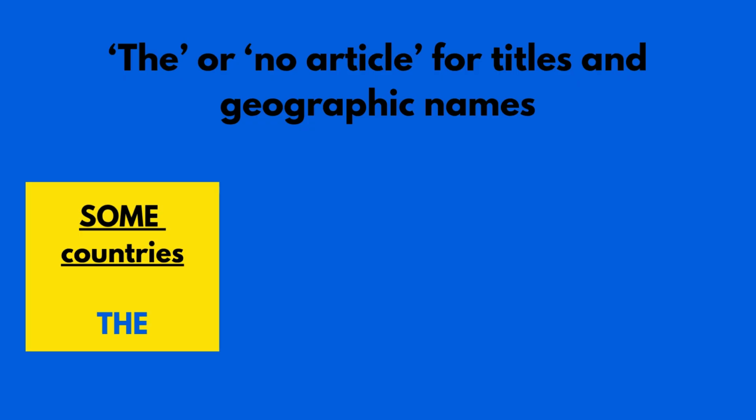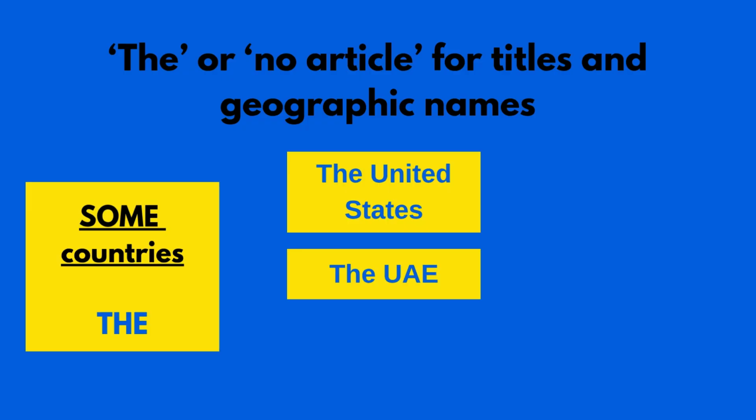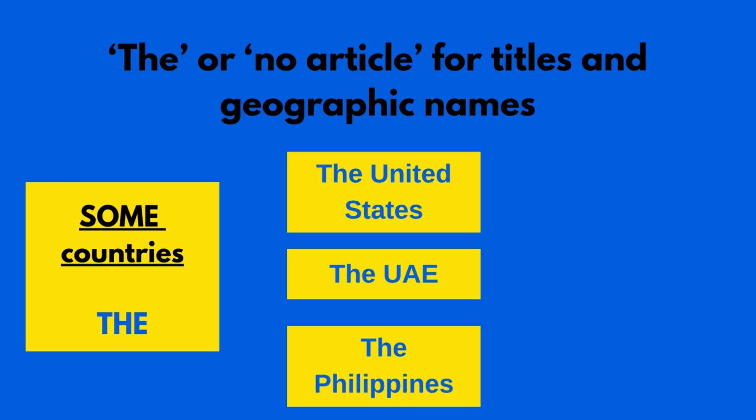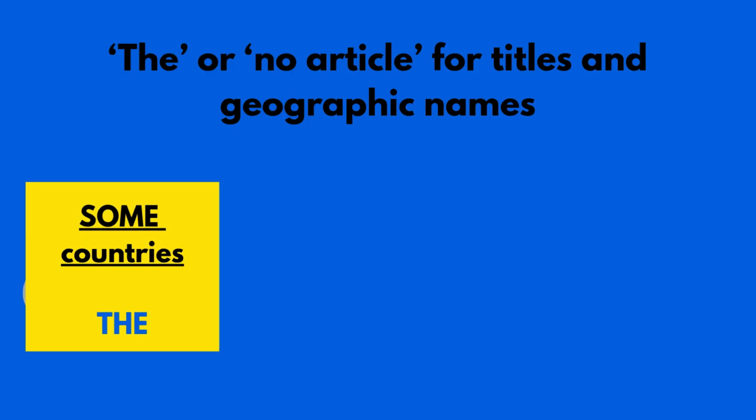However, there are a handful of countries where we do use the in front of them. We have the United States or the US, and then there's the UAE, the United Arab Emirates, the Philippines, the Netherlands. There might be a few more countries where we put the in front of it.